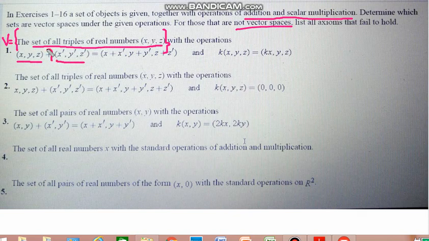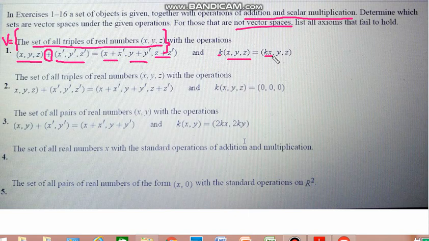Addition is defined component-wise: the first component is added to the first, the second to the second, and the third to the third, so standard addition. And multiplication is defined such that when a scalar is multiplied by this triplet, it is multiplied only by the first component.